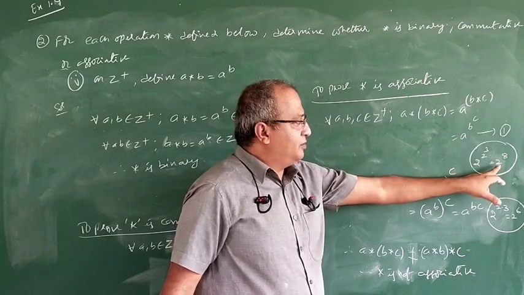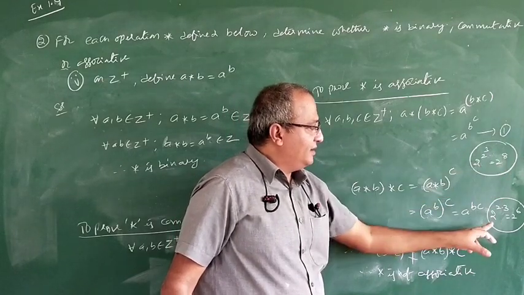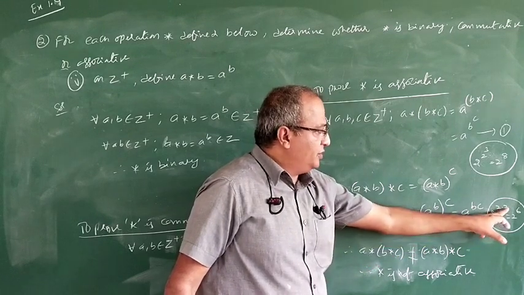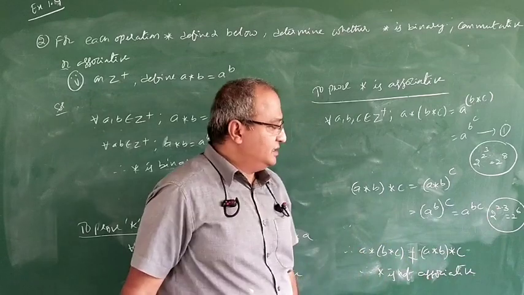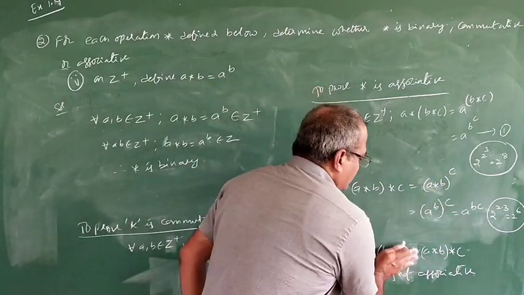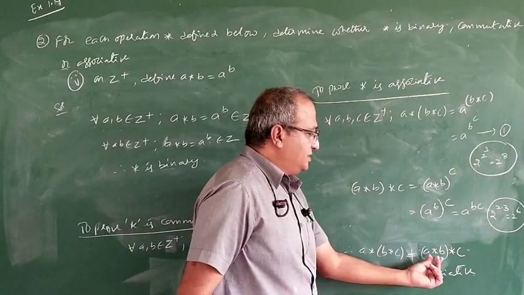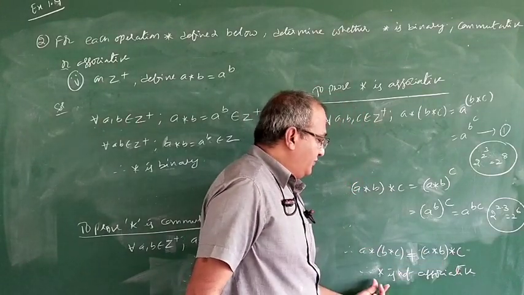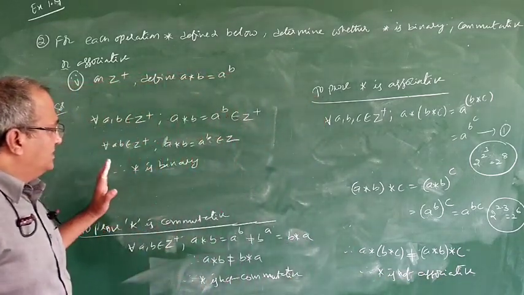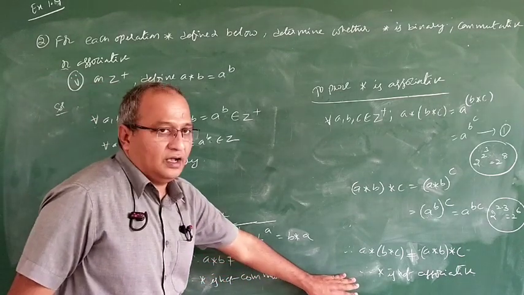For example, 2 cube is what? 8. So 2 power 8. According to this one, 2 power 2 into 3, 2 power 6. So finally, what we can say, these two are not equal. Therefore, A star of B star C is not equal to A star B star C. Therefore, star is not associative. So it is binary, it is not commutative, and it is also not associative.